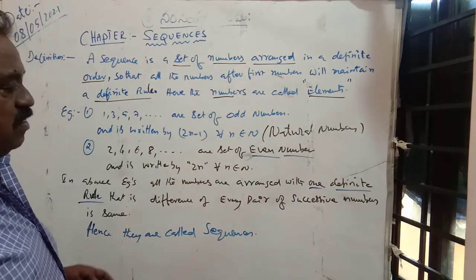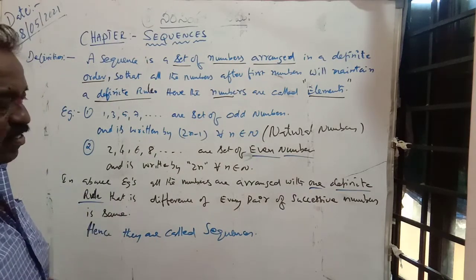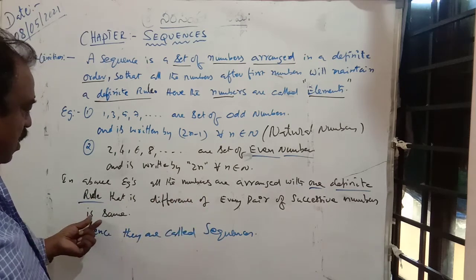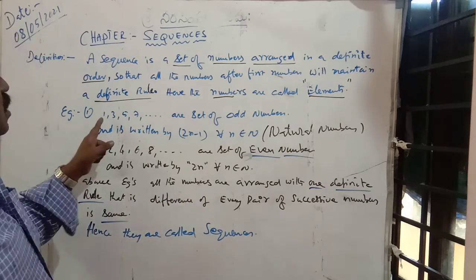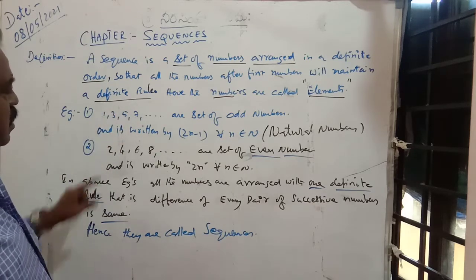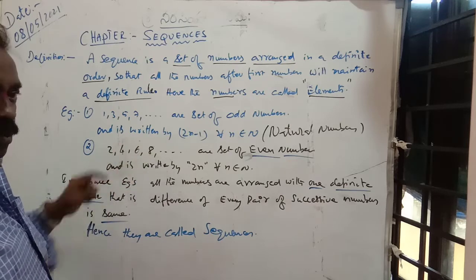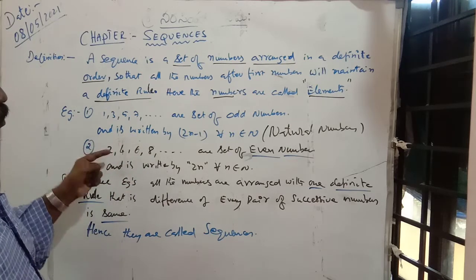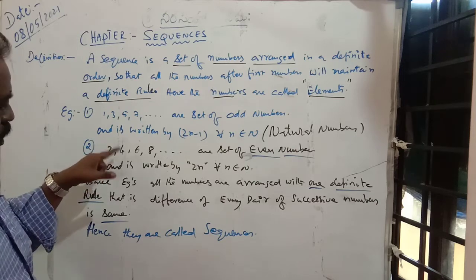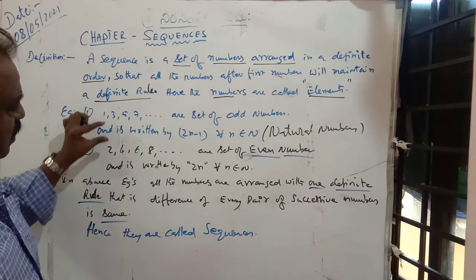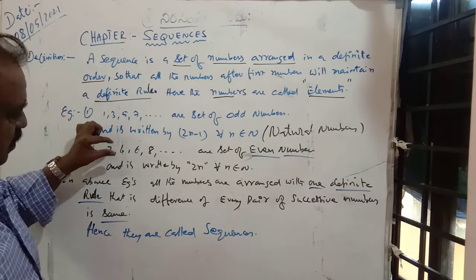That is the difference of every pair of successive numbers, which is the same. Here the difference is 2, 2, 2. Here also 2, 2, 2. Or multiply with a number, 2 into 2, 4, like that also is there. Here the difference is 2. Here also the difference is 2.